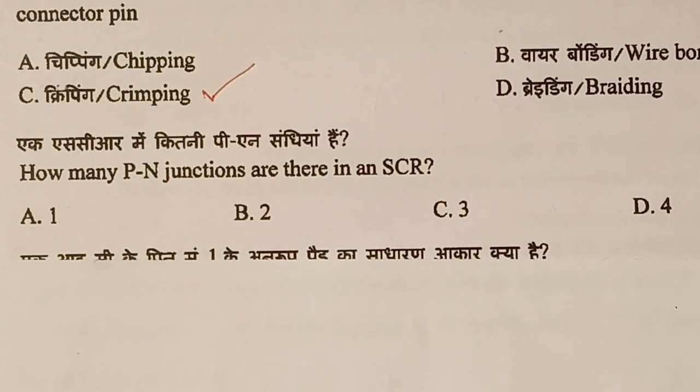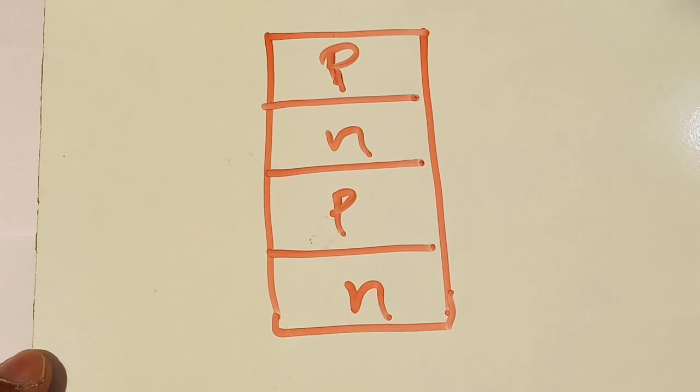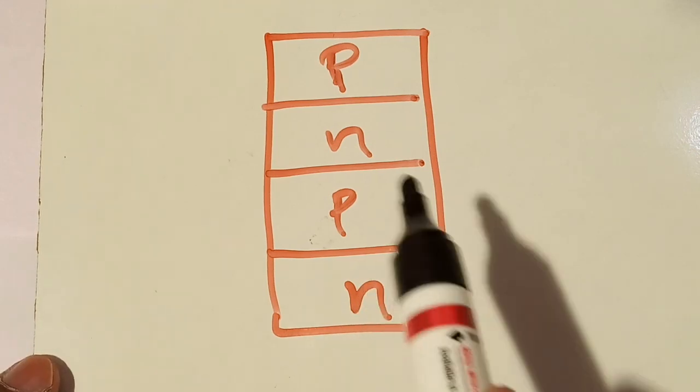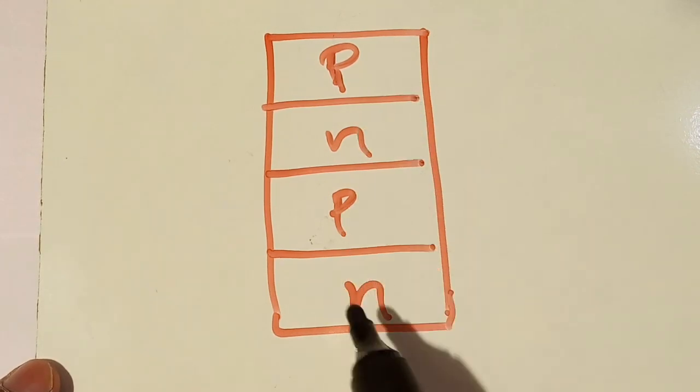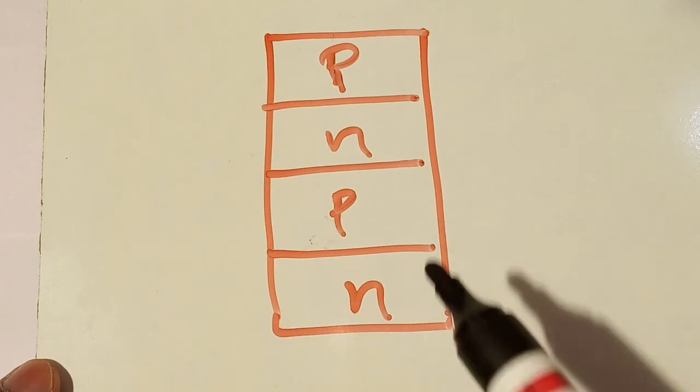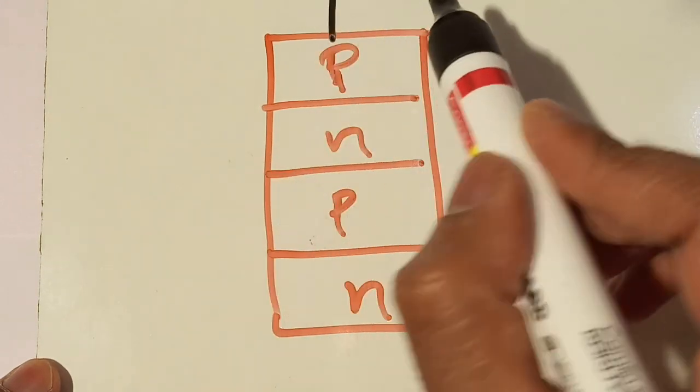Question number 73. How many PN junctions are there in an SCR? So the question is, how many PN junctions are there in an SCR? Option A 1, option B 2, option C 3, option D 4. This is an SCR. SCR consists of PN devices connected back to back. So this is the anode,